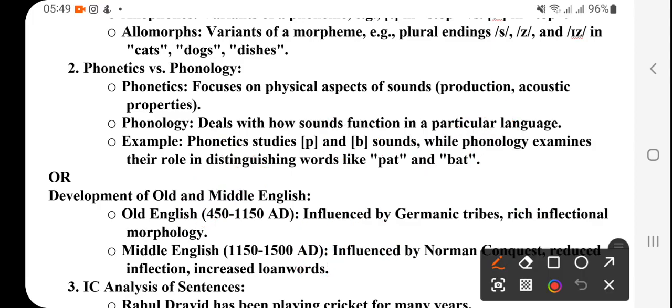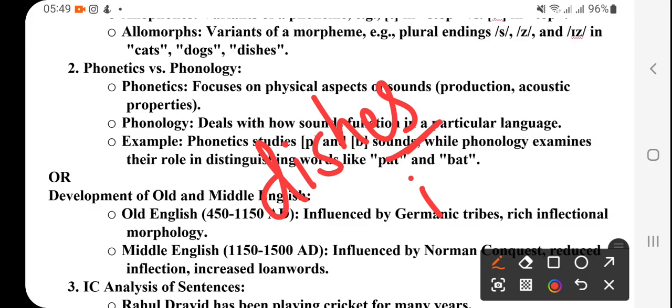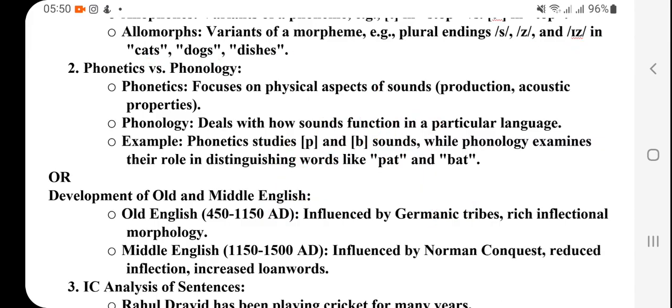And then dishes, in which case the pronunciation is different again. So the plural is different each time, and that is the morpheme, right? The ending is pronounced s, z, and iz, as in dishes, okay?